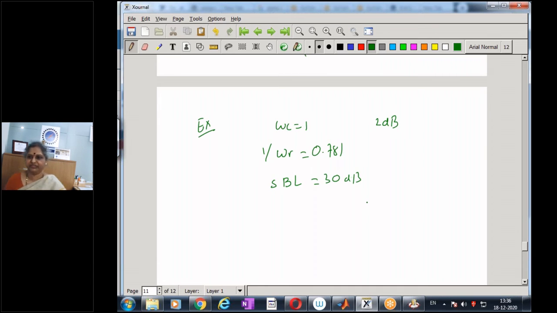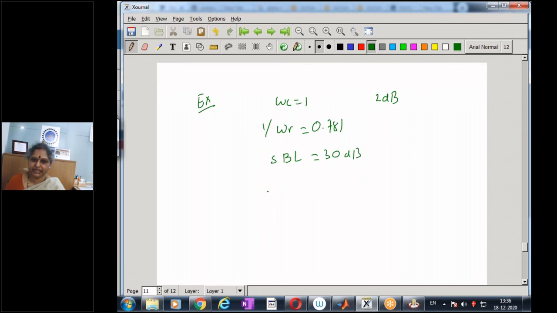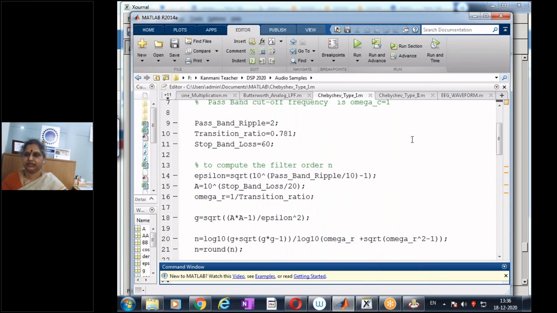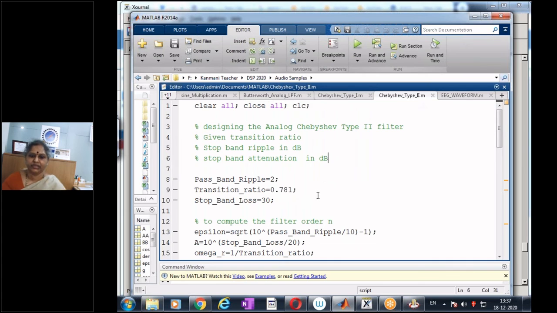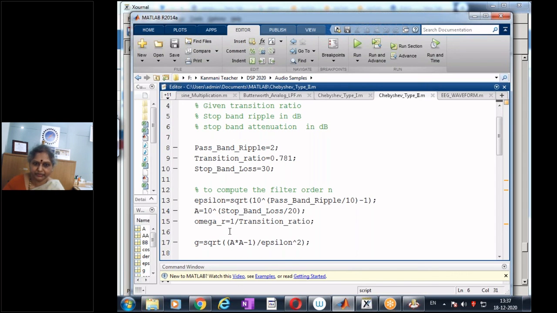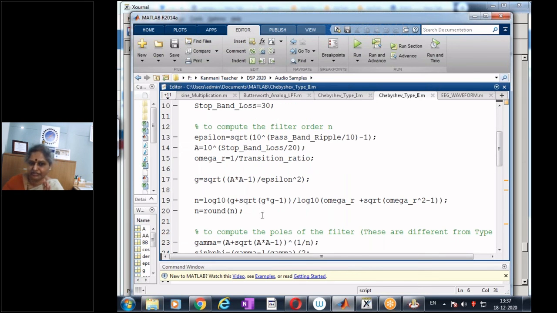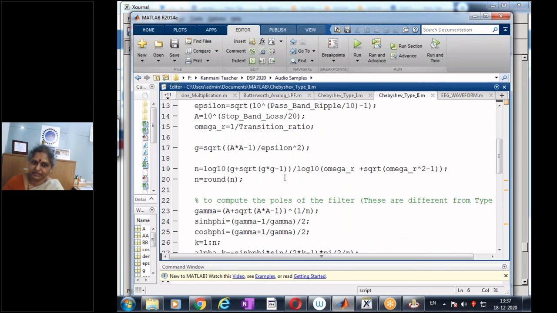So this is our first specification that we had seen for the order of the filter being n equal to 6. So let us see, and once again, since the set of equations is a very series of steps being involved, I have typed in the commands, and let us take up the type 2 Chebyshev filter. The pass band attenuation is 2 dB, the transition ratio is 0.781 and the stop band loss is 30 dB. And so we compute epsilon, a and omega r as earlier. We also compute g as earlier, and n, the order of the filter, is the same. Now till here all the design equations are same.